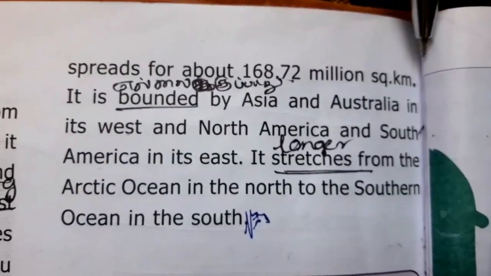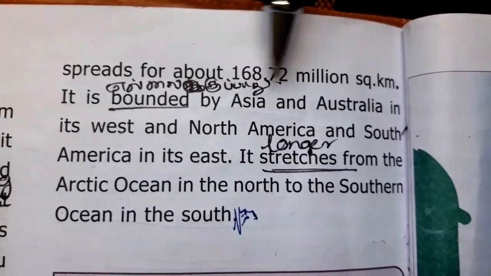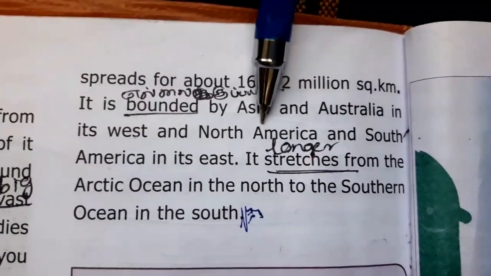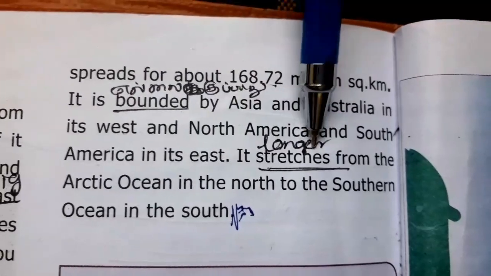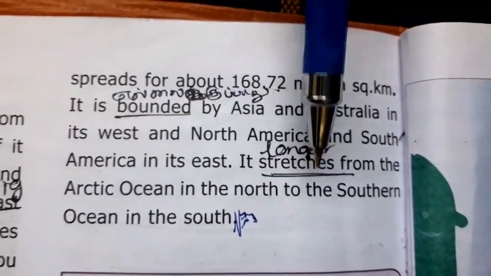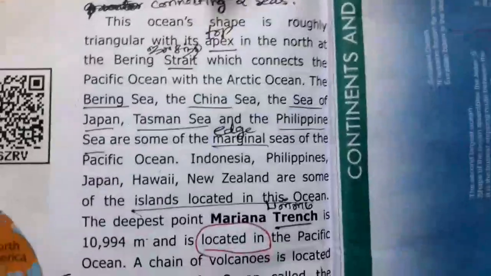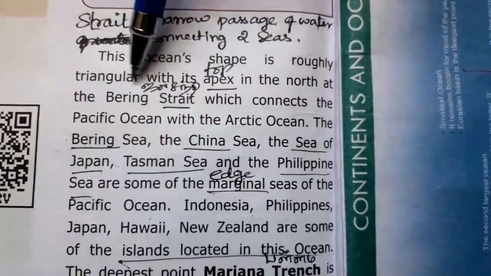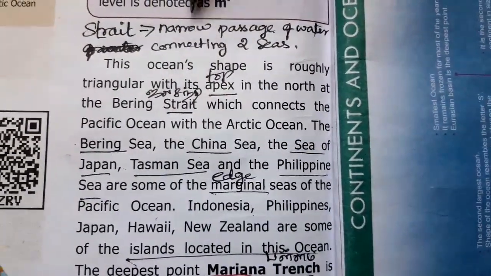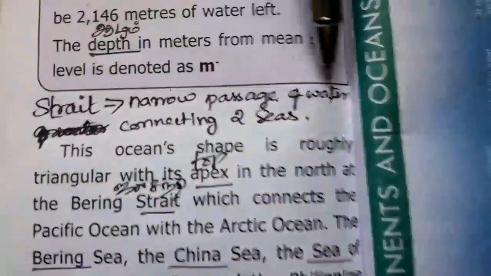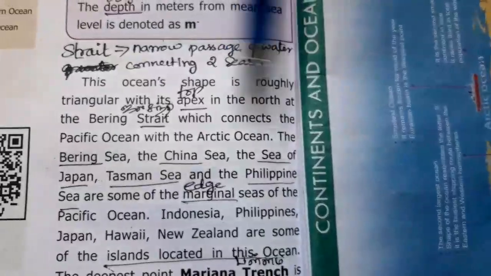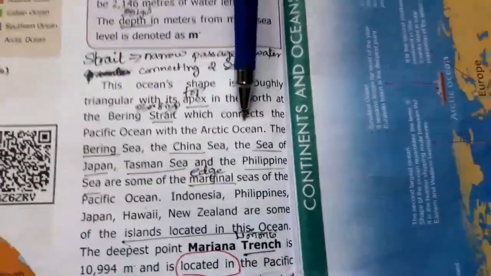168.72 million square kilometer. It is bounded by Asia and Australia in the west and North America and South America in the east. It stretches from the Arctic Ocean in the north to the Southern Ocean in the south. This ocean's shape is roughly triangular with its apex, that is, the top, in the north. You have the Bering Strait.